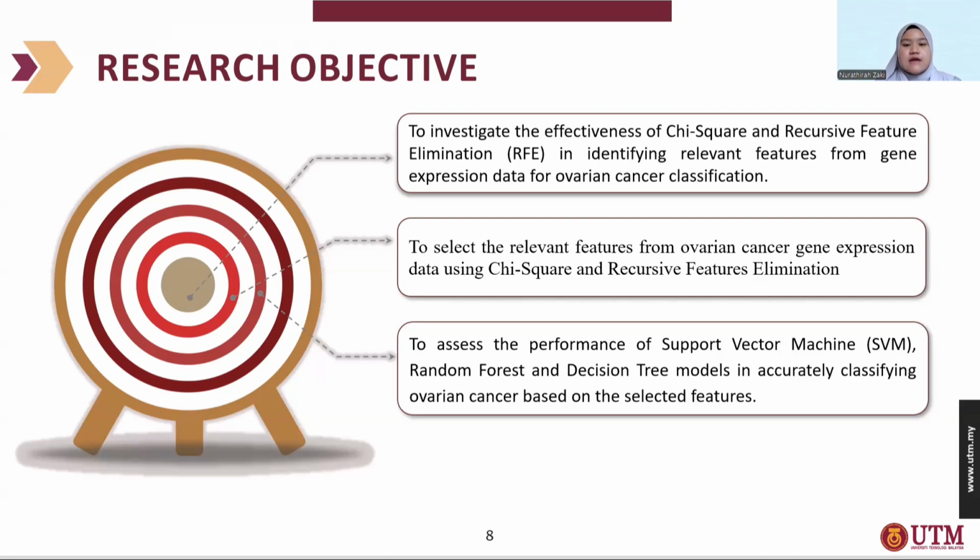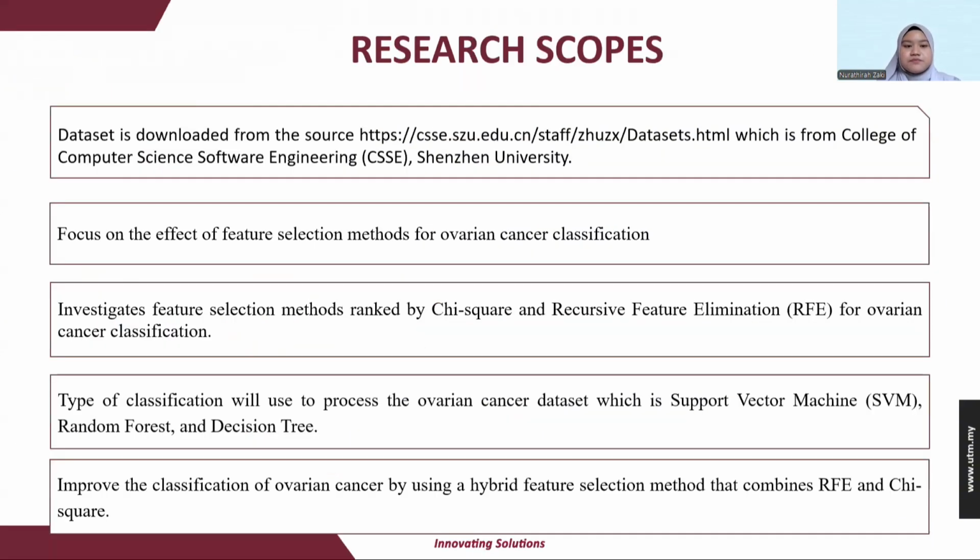Number two is to select the relevant features from the ovarian cancer gene expression data using RFE and chi-square. Lastly, the objective is to assess the performance of support vector machine (SVM), random forest, and decision tree models in accurately classifying ovarian cancer based on the selected features.